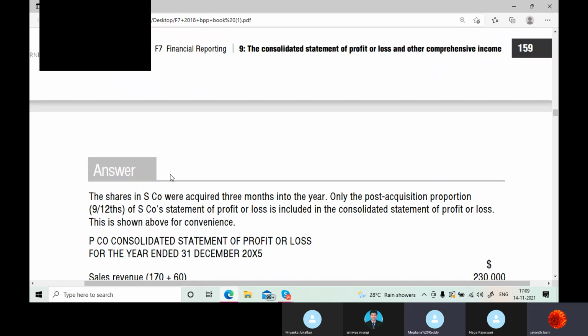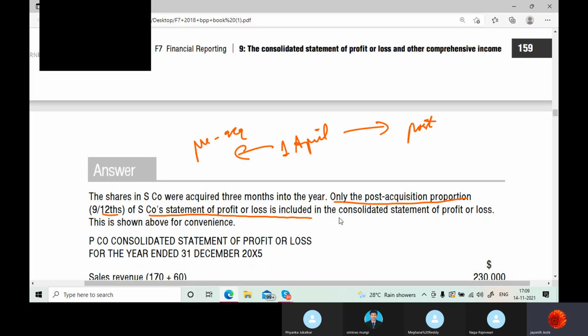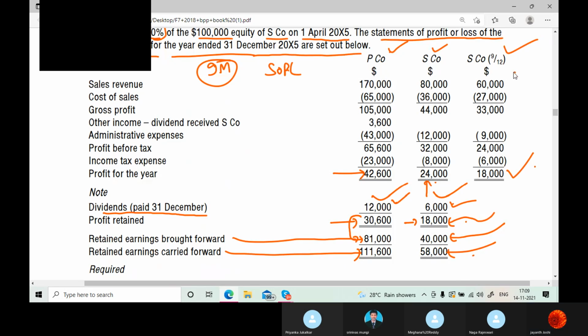Post-acquisition. So the shares in S company were acquired 3 months before the year end. That means they acquired it on 1st April. So the period previous to this was pre-acquisition, and the period after this is post-acquisition. So only the post-acquisition proportion of the S company statement of profit or loss is included in the consolidated statement of profit or loss. For your convenience, they have already calculated the post-acquisition amounts.